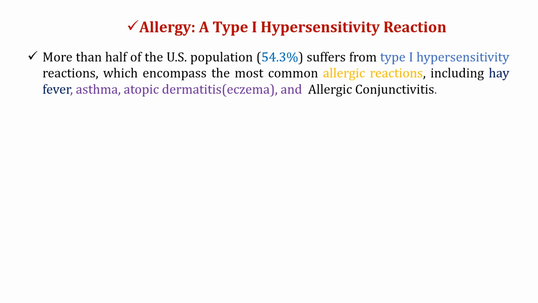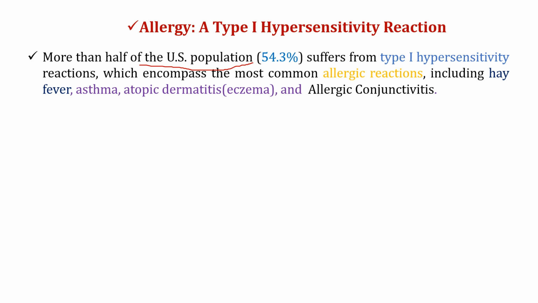More than half of the US population, that is 54.3%, suffer from type 1 hypersensitivity reactions, which encompass the most common allergic reactions, including hay fever, asthma, atopic dermatitis, also known as eczema, and allergic conjunctivitis. Here is the word atopy.